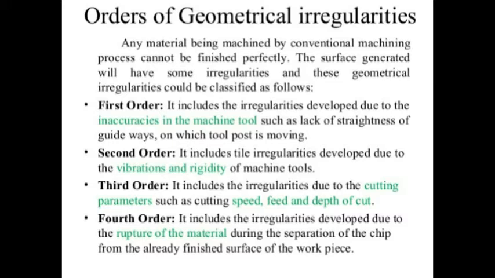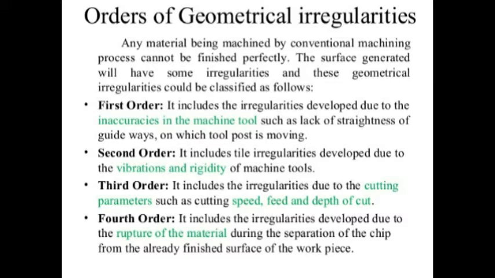These include chatter marks on the surface of parts. So first order means inaccuracies in the machine tool itself, and second order is due to vibrations of any kind.